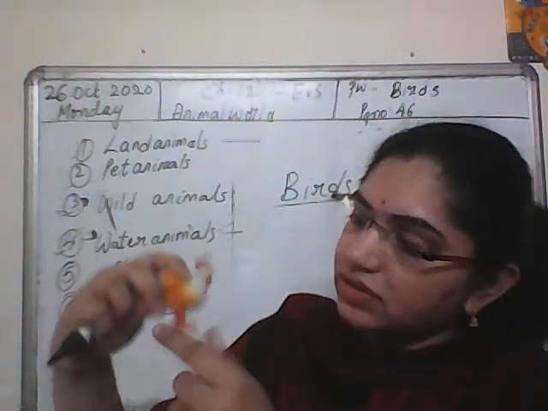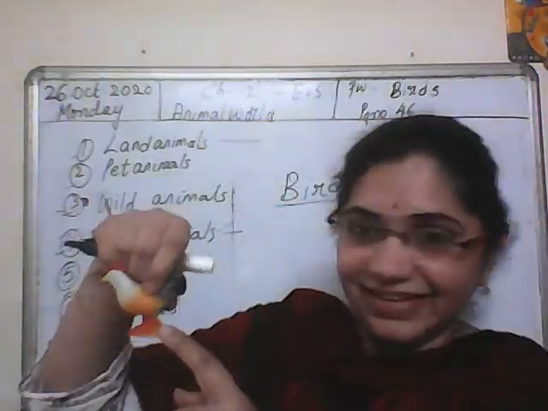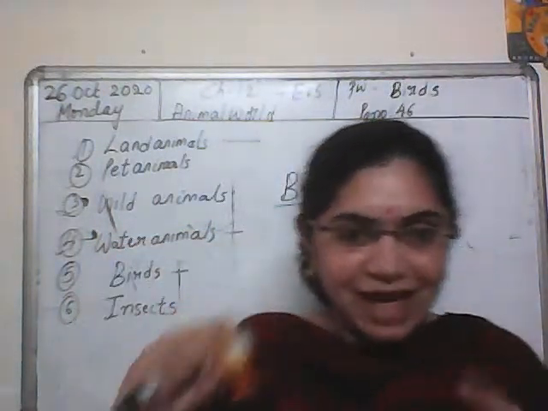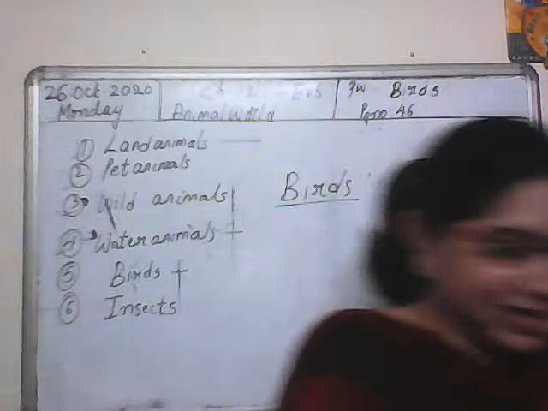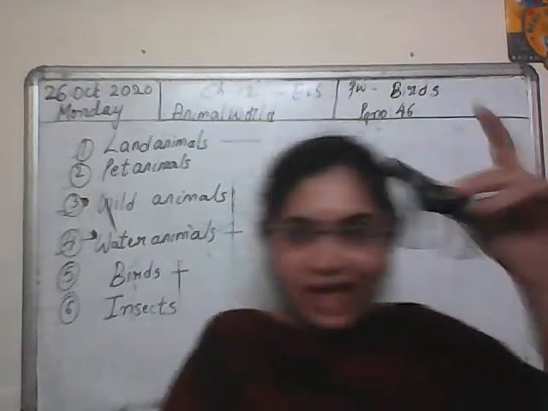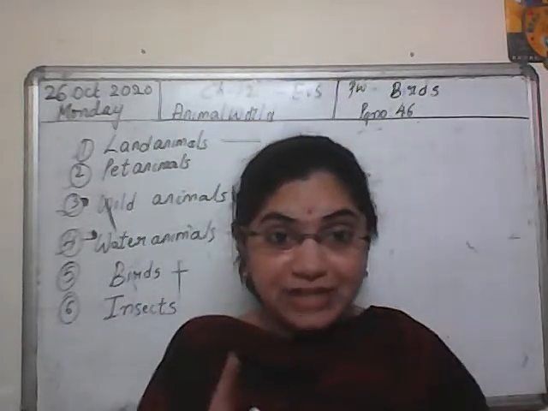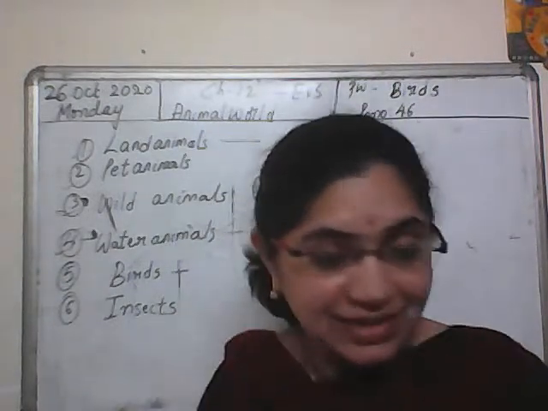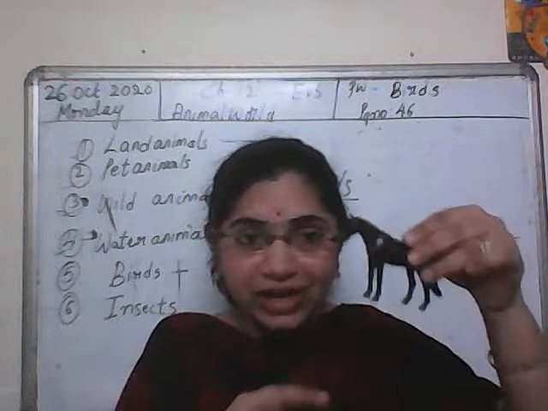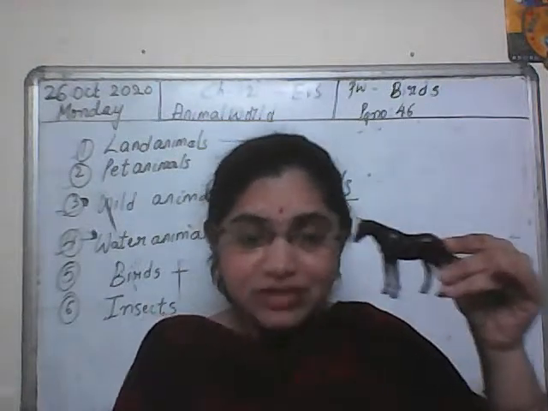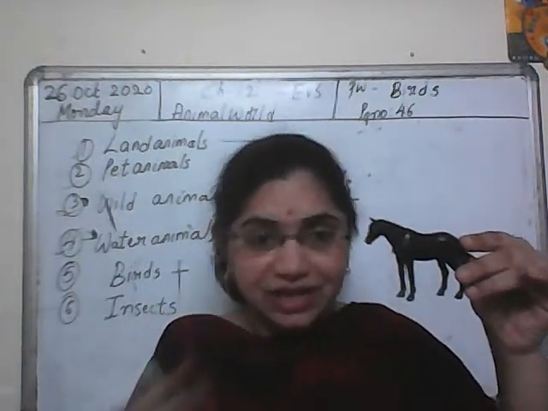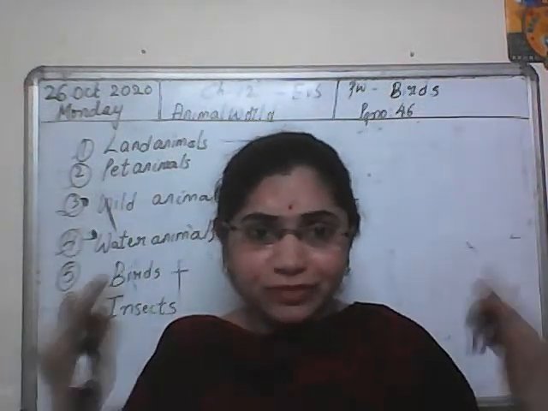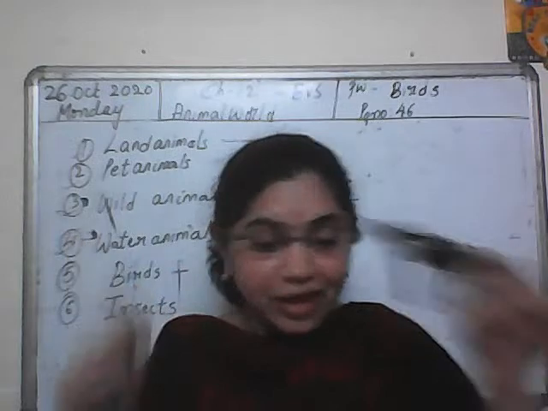One, and where is the other leg? Here. Two legs. Birds have two legs. Okay, children? And these animals have four legs. The animal which has four legs runs on land, moves on land, survives on land, right? But this cannot fly.